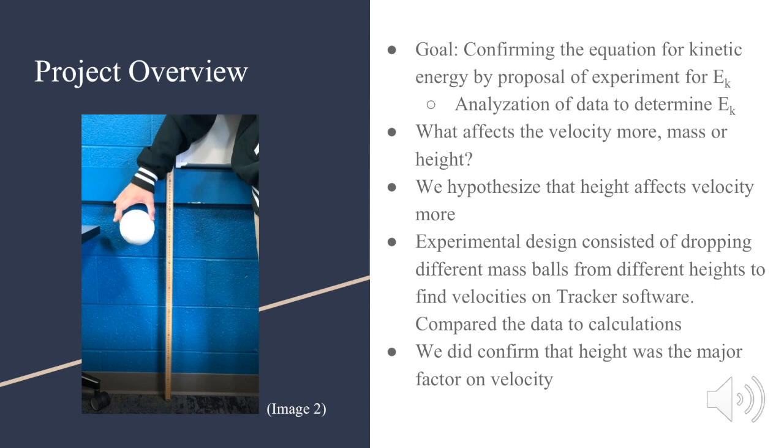The main goal was to confirm the equation for kinetic energy. So we set up an experiment that helped in answering the question of whether mass or height has a greater effect on velocity of a free-falling object. We hypothesized that the object's height had a greater effect than its mass, considering that potential and kinetic energy are the energies involved in free-falling objects.